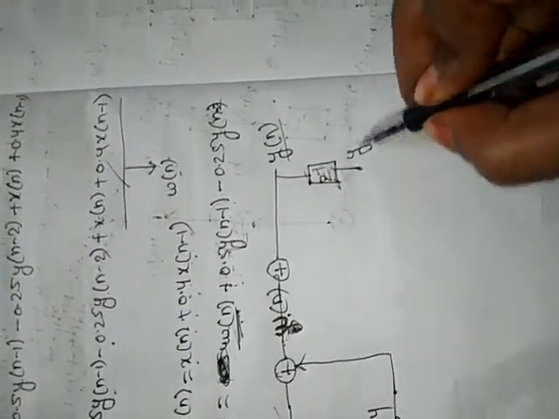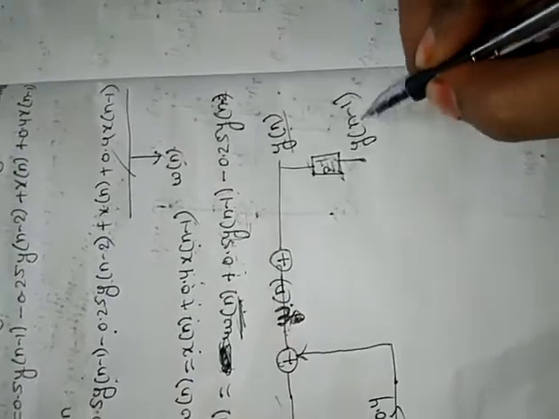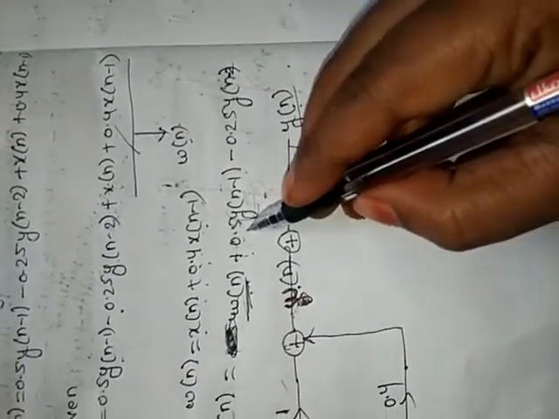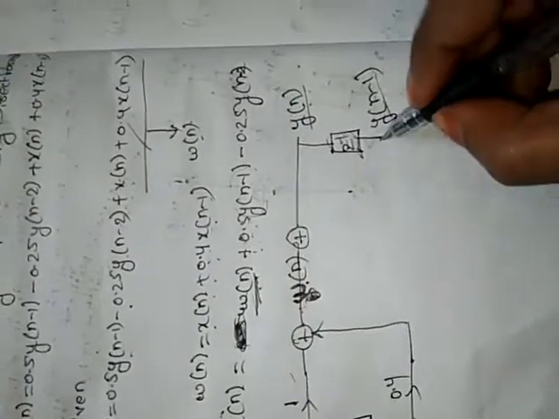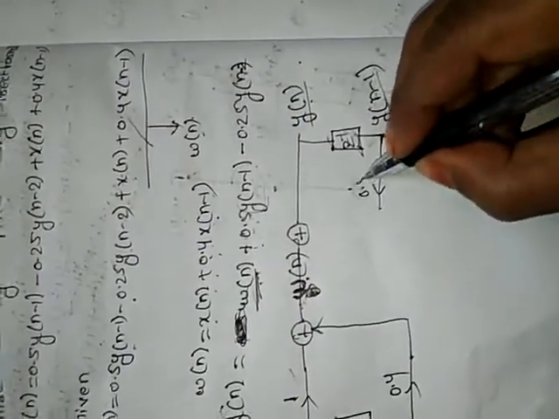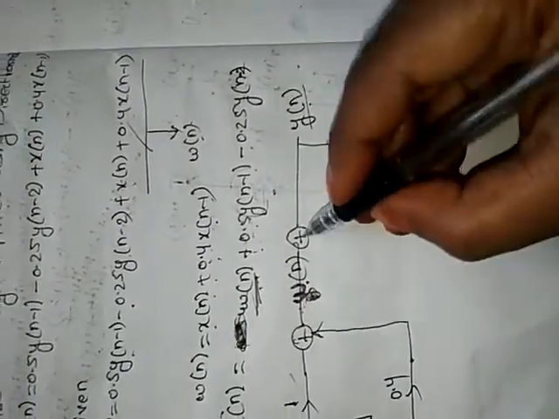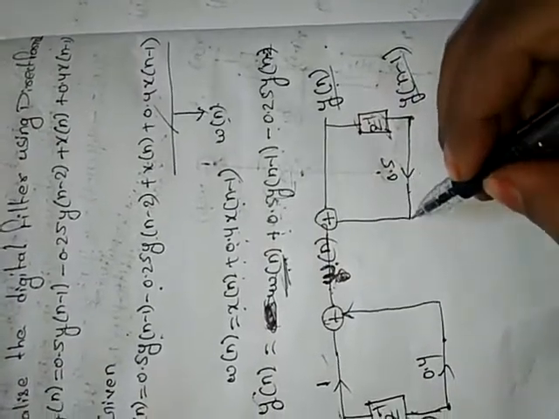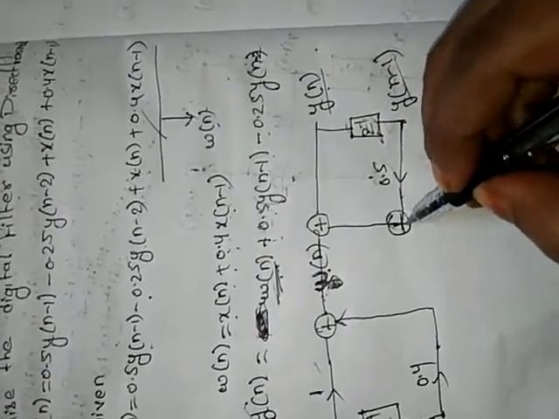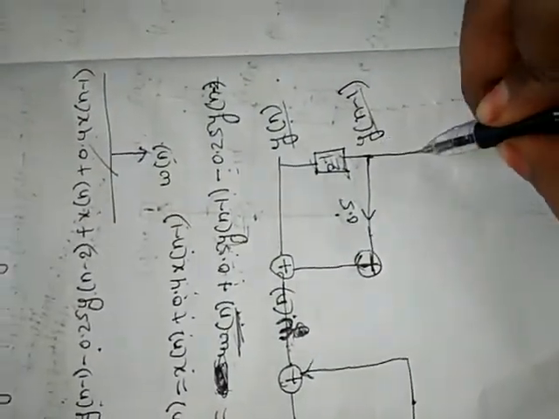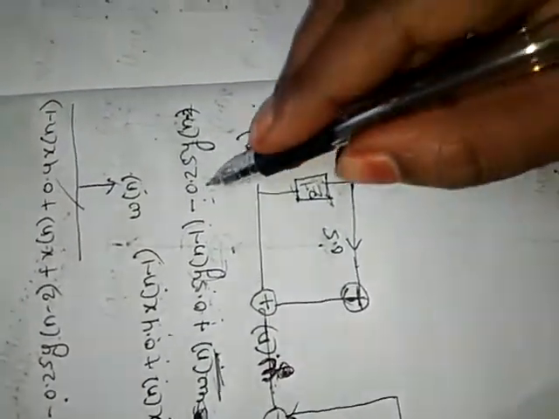Then we got here y of n minus 1. So y of n minus 1 is multiplied with 0.5. So 0.5 plus, and plus into minus, we got the next term as minus 0.25 y of n minus 2.